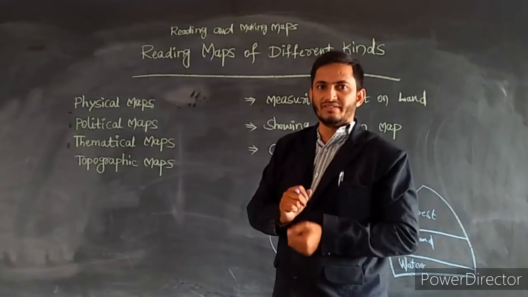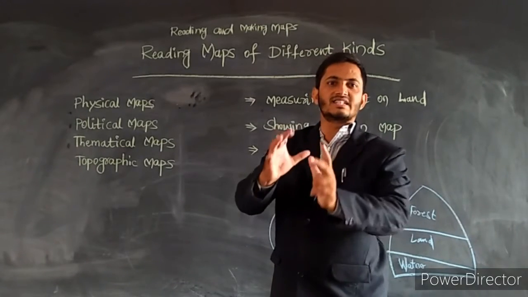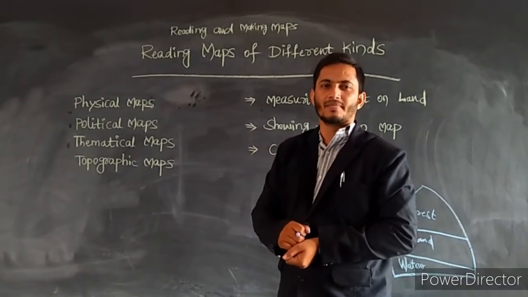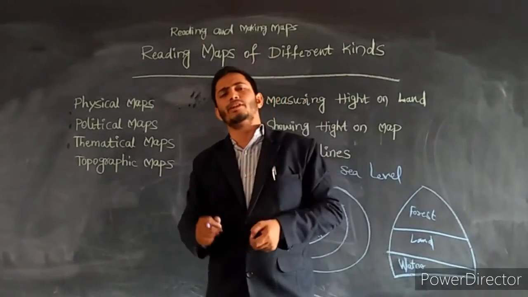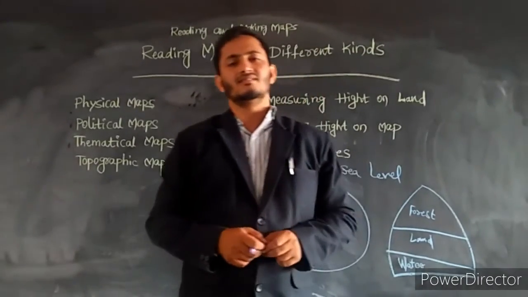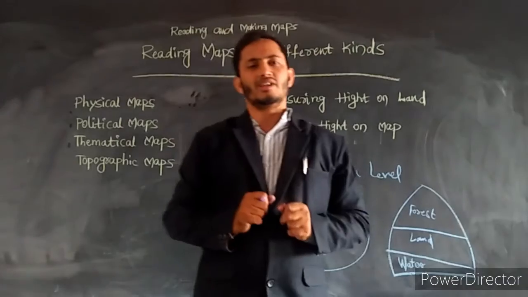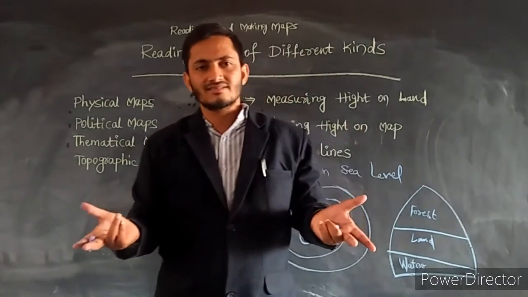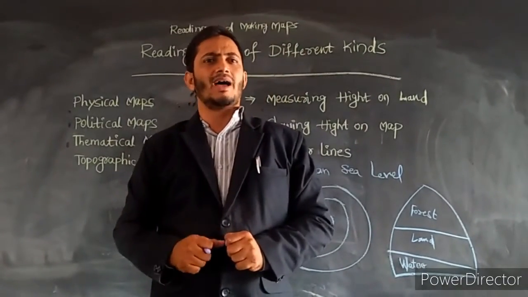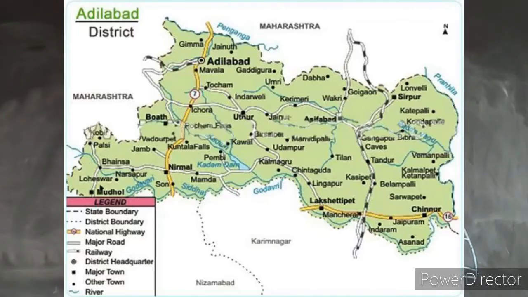Next comes political maps. You studied the district political map in the previous class. What does a district political map show us? A district political map shows constituencies in the district, mandals in the district, villages in the district.